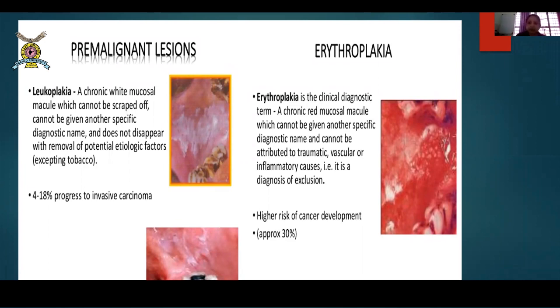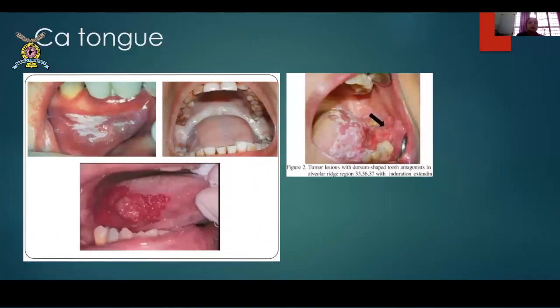If these patients come to you, what do you have to do? Of course, if you can, take a small biopsy under local anesthesia and send it for histopathology. If you cannot, then there's no problem, but refer them at the earliest to the higher centers so it can be managed. Okay. Now, other very commonly arriving patients to your clinics are the CA tongues.